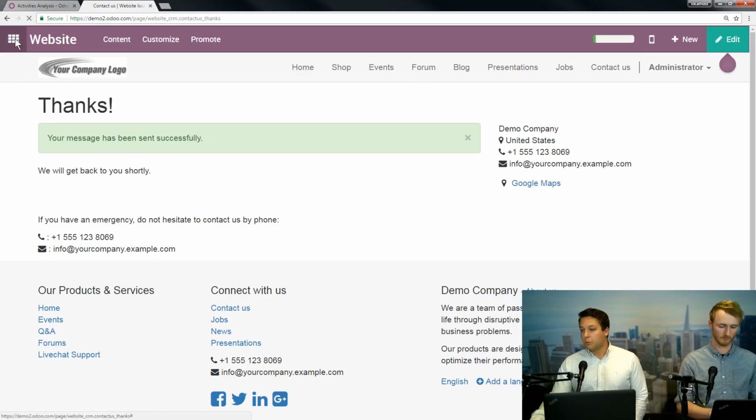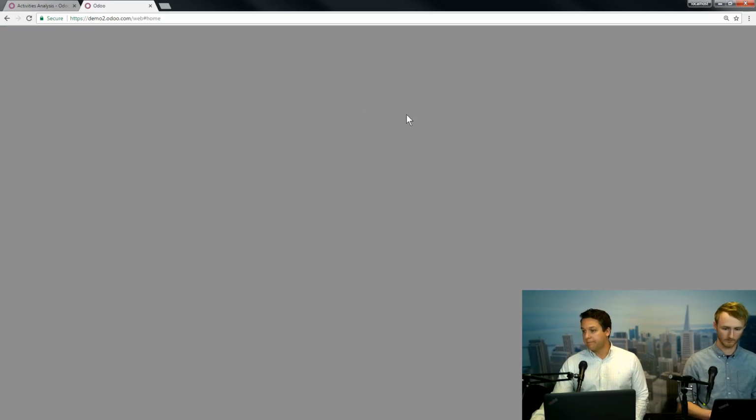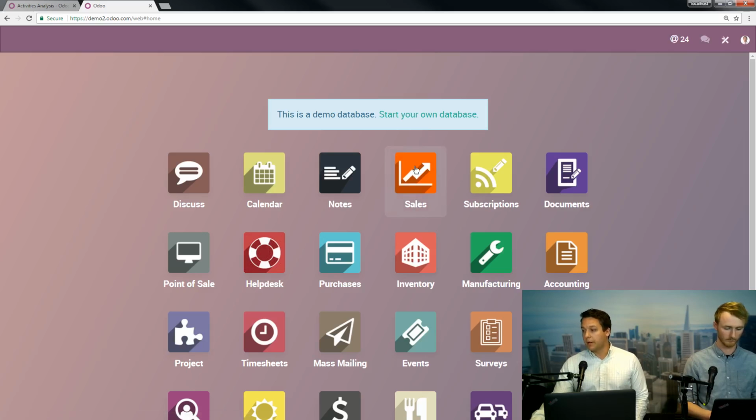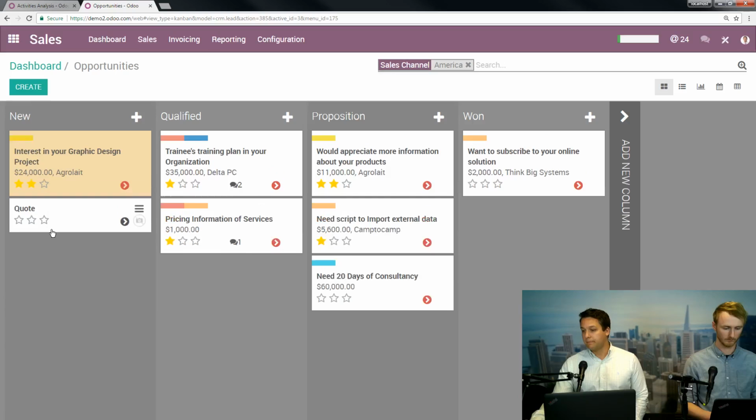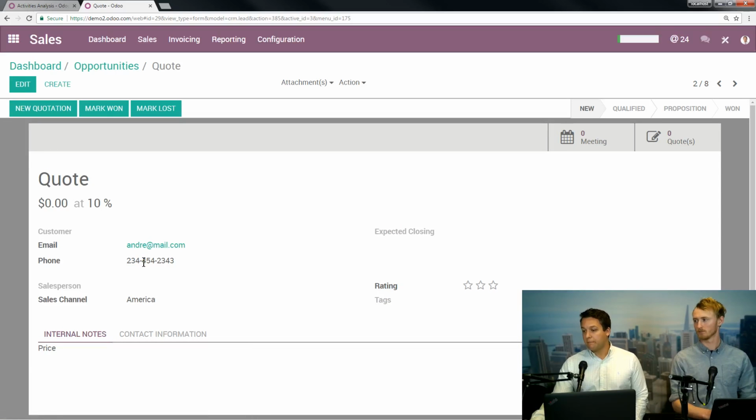Now from your point of view, when you come into your pipeline, and we're going to go back to the dashboard here for a second, that is going to come into the pipeline as a new opportunity in that new stage in the Kanban, with whatever information was provided by your customer. So if I go into the pipeline here, you're going to see it right here populated into new. And again, any information I have, name, email, contact phone, is going to come in here. So that's kind of the second way.